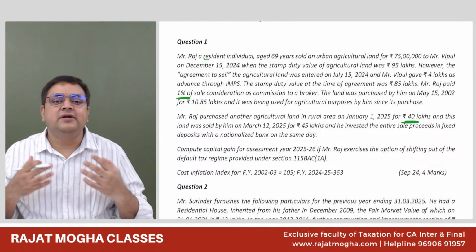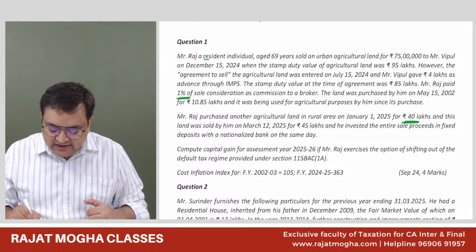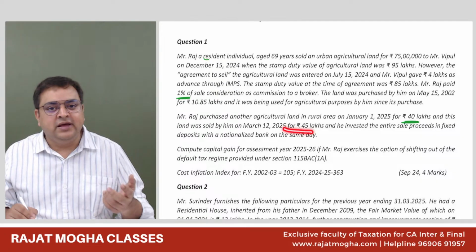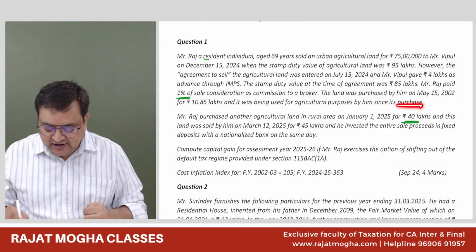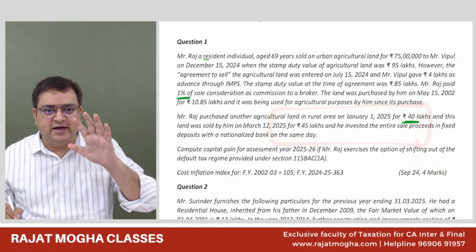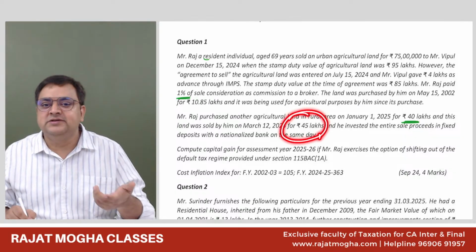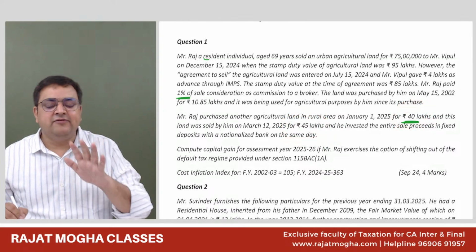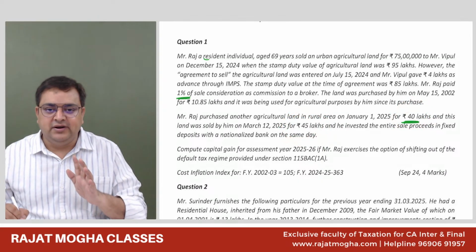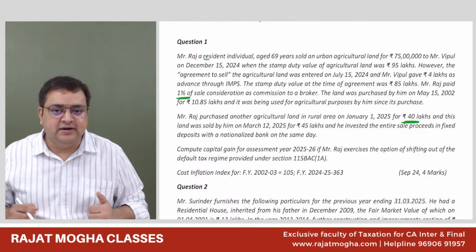Because we will not be even computing the capital gain on the rural agricultural land. So even if he is selling the rural agricultural land, it is not a capital asset. In this case, first of all, on the sale of this, how much has he made? 5 lakh rupees. 45 lakh is the selling price of this new rural agricultural land, and 40 lakh is the purchase price. So he has made 5 lakh rupees profit on this land. First of all, that would not be taxable. Why? Because it is not a capital asset.